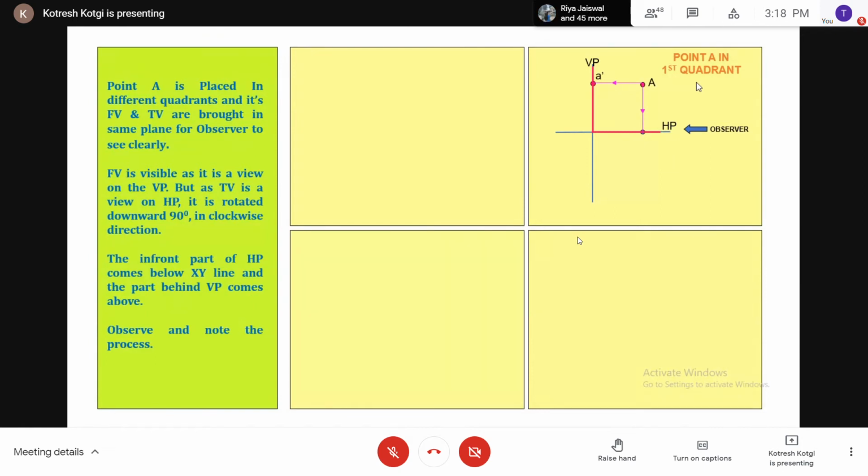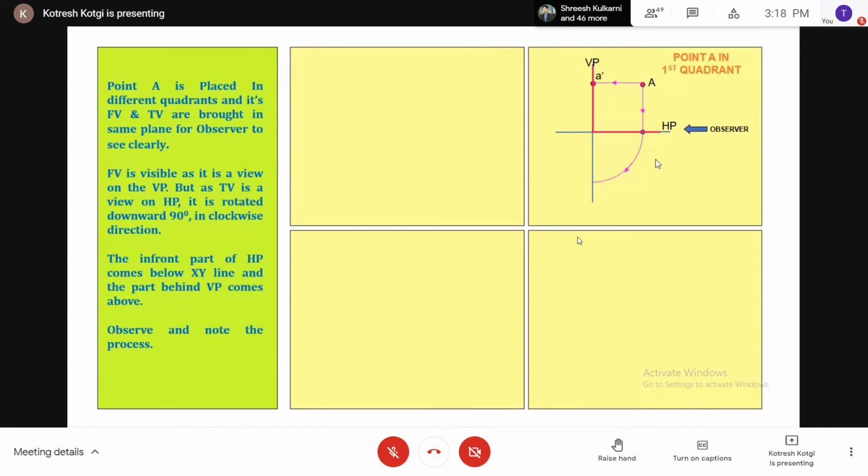You see here, observe it. What we have done to convert the 3D to 2D in the first quadrant is we have just rotated this horizontal plane. In which direction have we rotated?